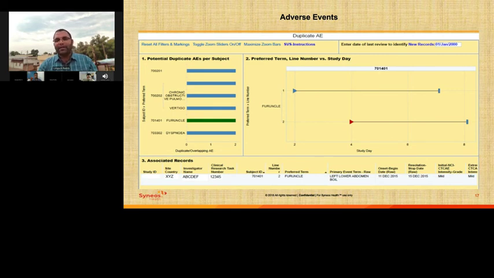Another functionality of this report is that if you click on one of these adverse events, you can see the data just below. The table below shows the adverse event related data for the selected adverse event. This way, we do not need to go back to the original data set to see the details about that particular adverse event. Next slide, please.